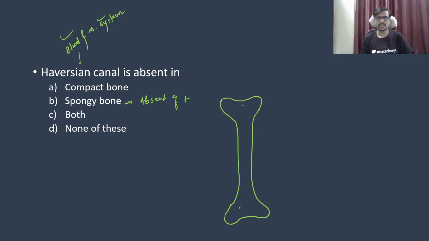Spongy bone does not require the Haversian canal; it is absent of Haversian canal, and the compact bone requires, or shows the presence of, Haversian canal.